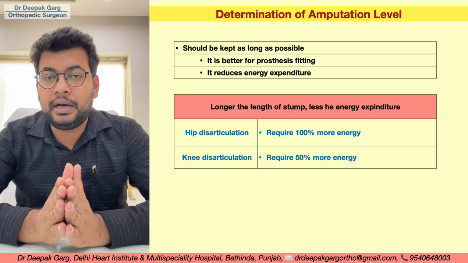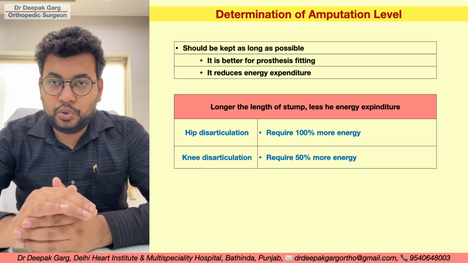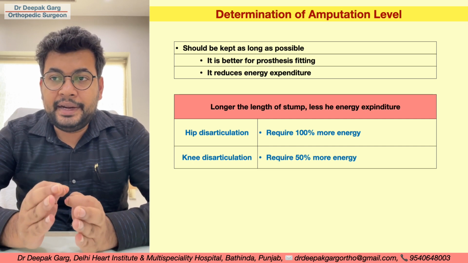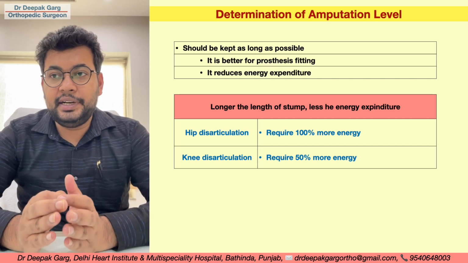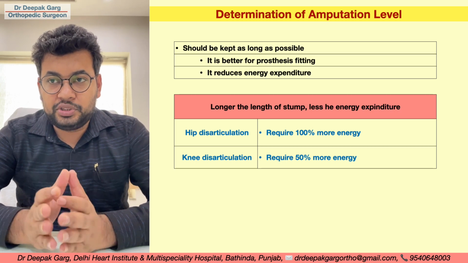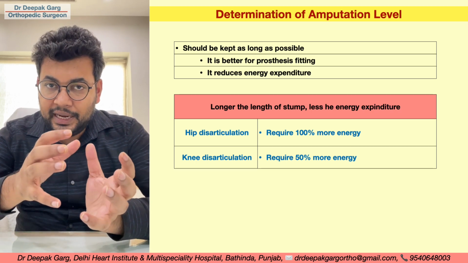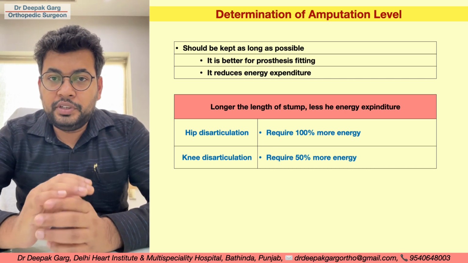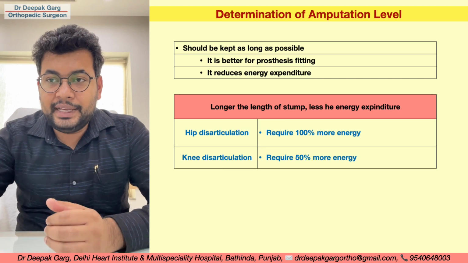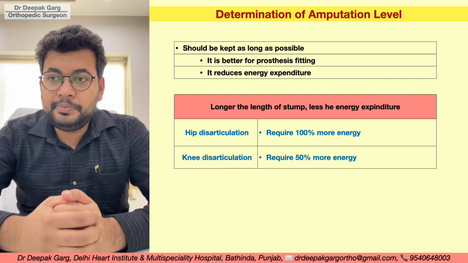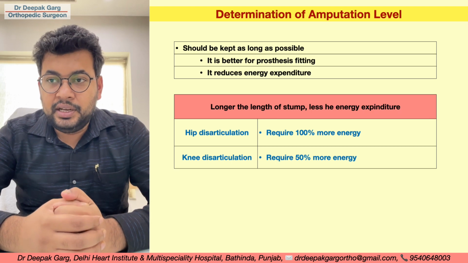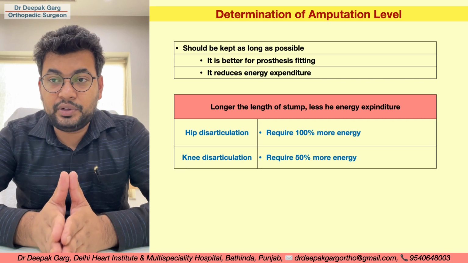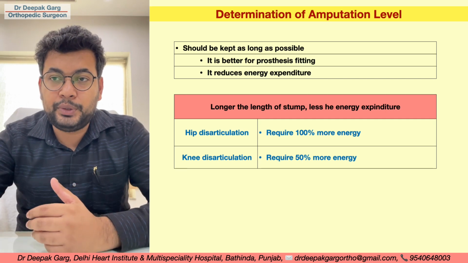If we discuss the principles of amputation, the first thing is we need to determine the level of amputation. We should keep in mind that the stump should be better for prosthesis fitting, and if we keep the length longer, then less energy expenditure will happen. So we should try to keep it as long as possible. Longer the stump, lesser the energy expenditure. For example, hip disarticulation requires 100% more energy, whereas knee disarticulation requires 50% more energy as compared to normal people.